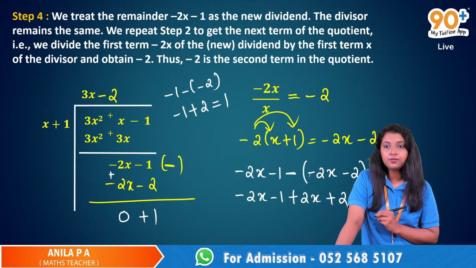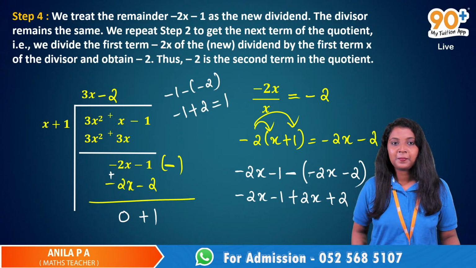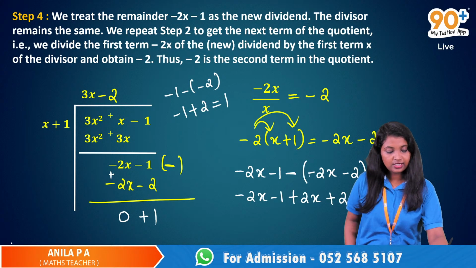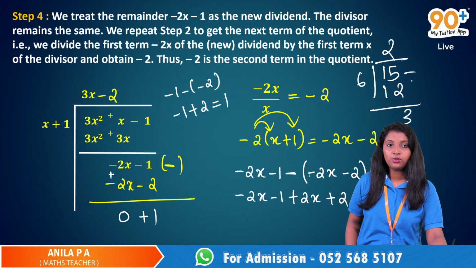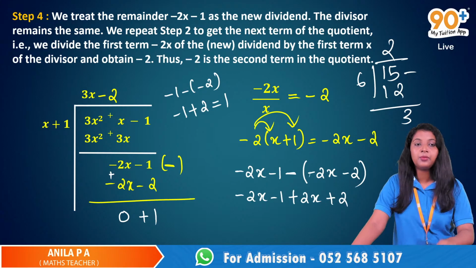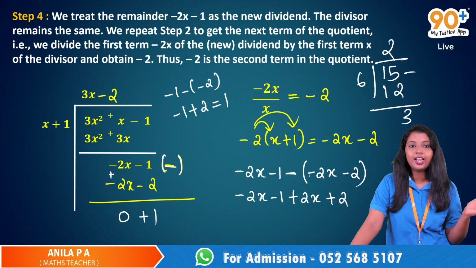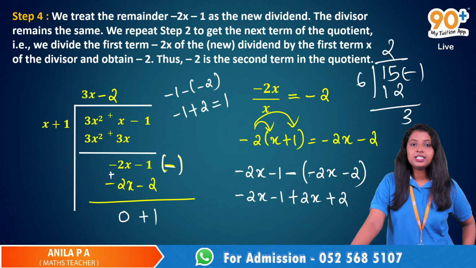Okay, Niranjan, yes? Ma'am, after minus 2x minus 1, is there a minus after it? Like for all the time there will be a minus? Yeah, we are subtracting this. Just see this, 15 by 6. 2, 12. Then we will subtract this, no? There is no sign, but we are subtracting this. After multiplying, we will subtract that number from 15, right? That is why we have a negative sign. It is not written there, but it is there still. Okay, ma'am.